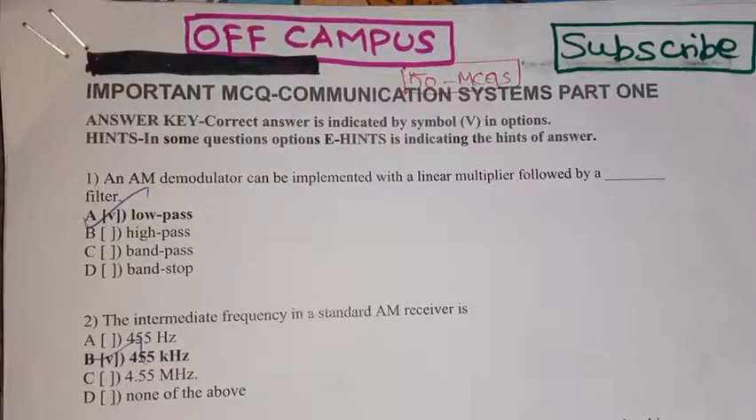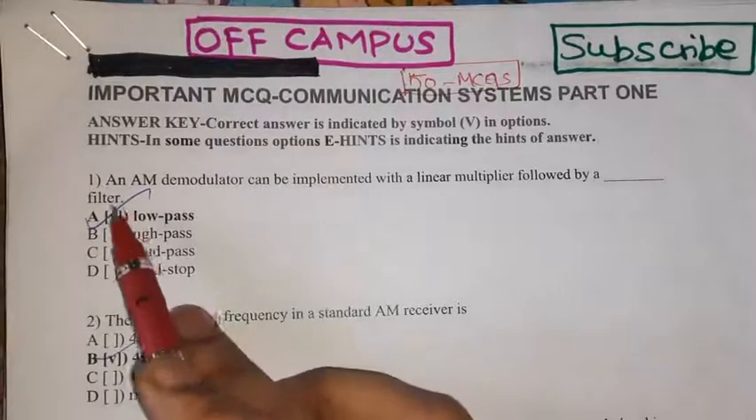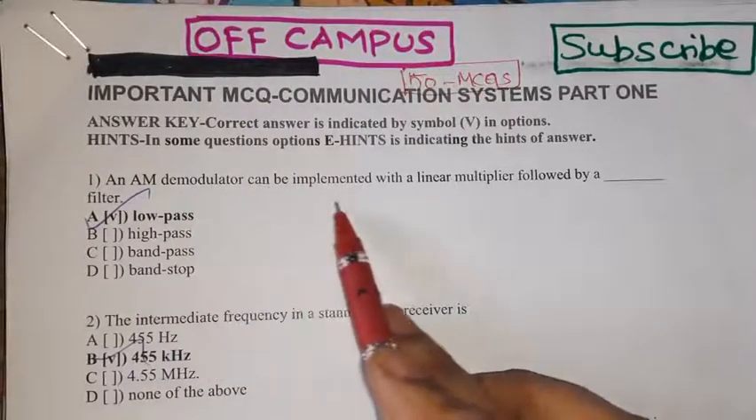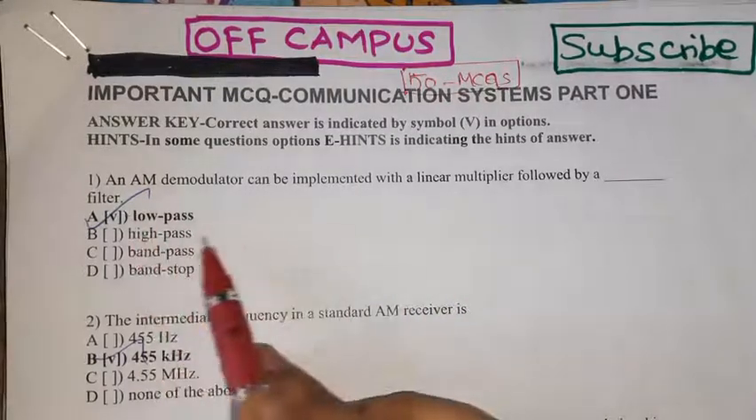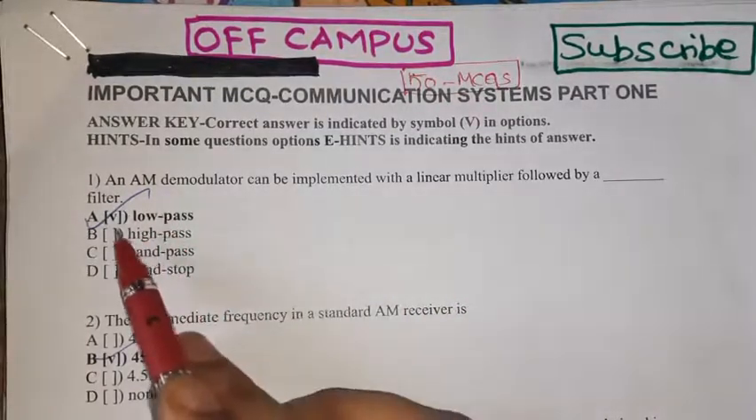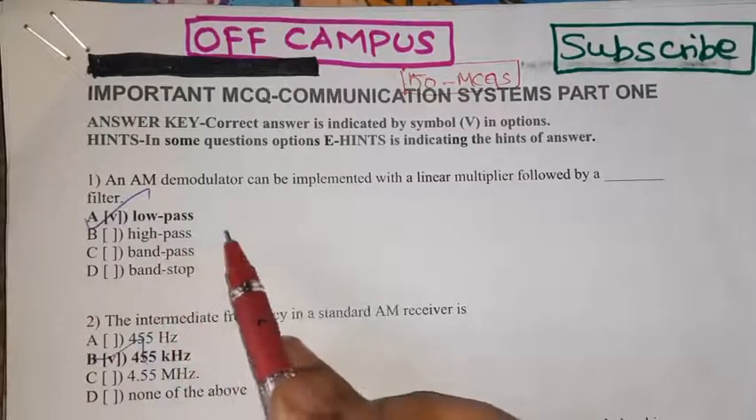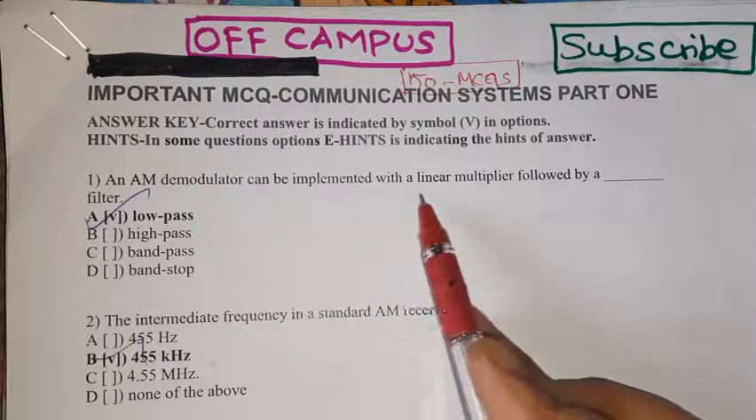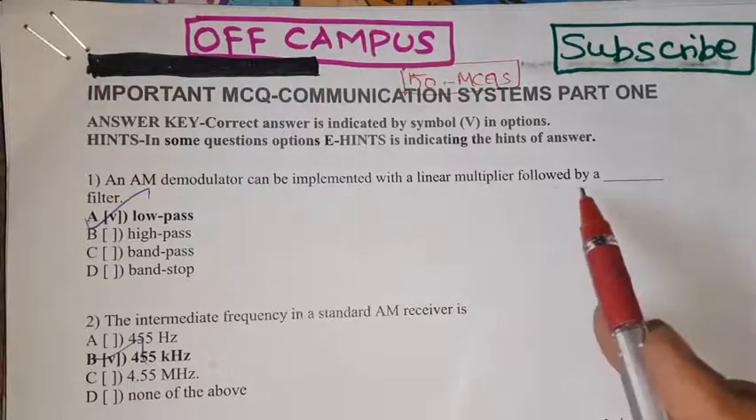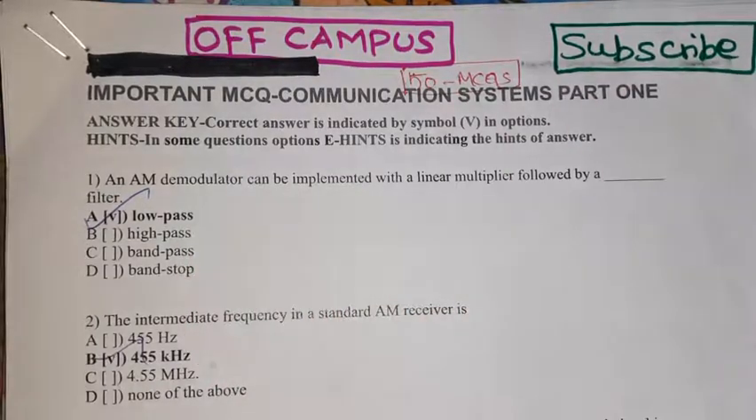We'll start the video. First, an AM demodulator can be implemented with a linear multiplier followed by a dash filter. Four different options are given. It is option A, low pass filter. An AM demodulator can be implemented with a linear multiplier followed by a low pass filter.